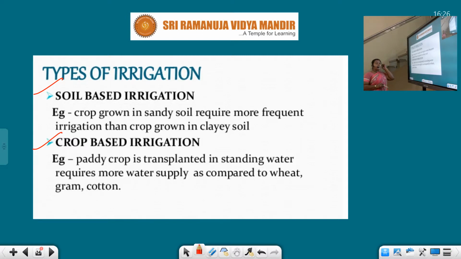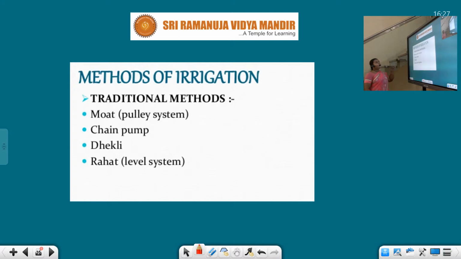See, crop based irrigation. Paddy crop transplanted in the standing water requires more water supply as compared to wheat, gram, cotton, etc. Methods of irrigation, traditional methods. There are four traditional methods: moat, chain pump, Dekli, Rahat. Rahat is also known as level system. Moat is pulley system, whereas Rahat is level system.